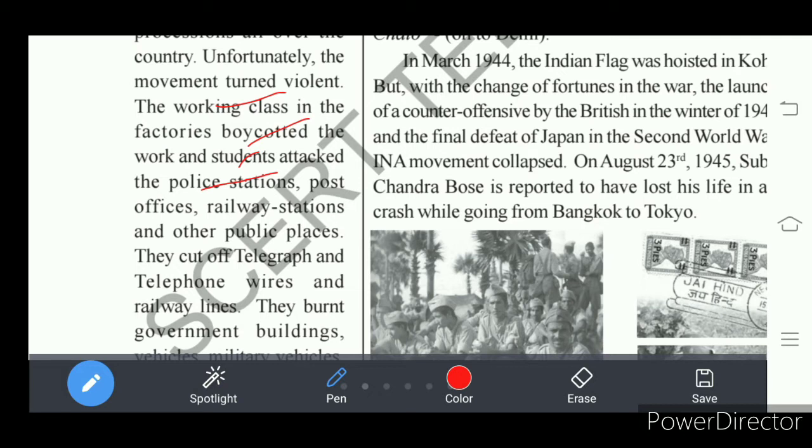They attacked the police stations, post offices, railway stations, and some other public places, that means parks. They cut off telegraph and telephone wires, which helped the Britishers to communicate.